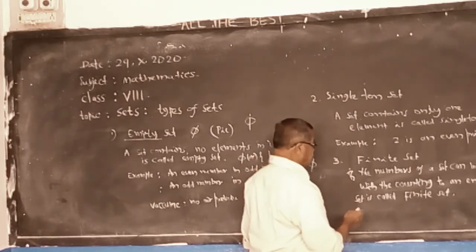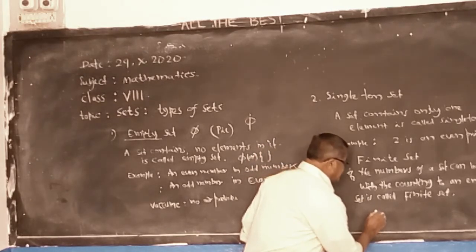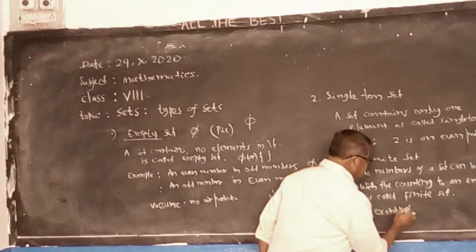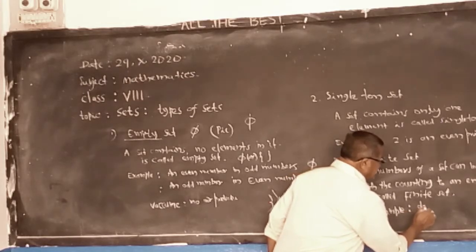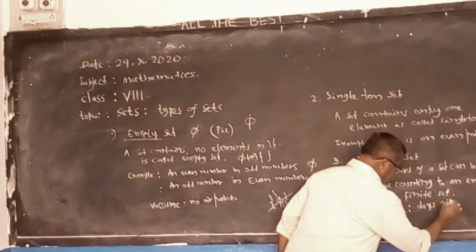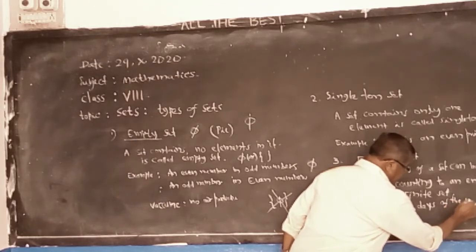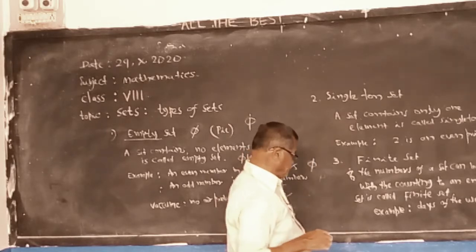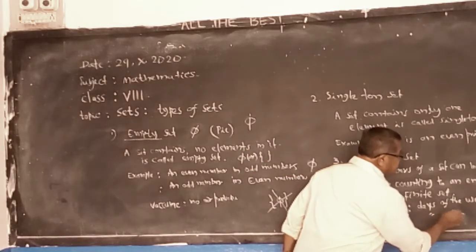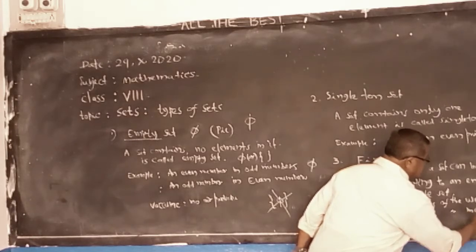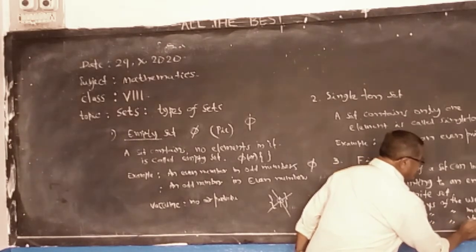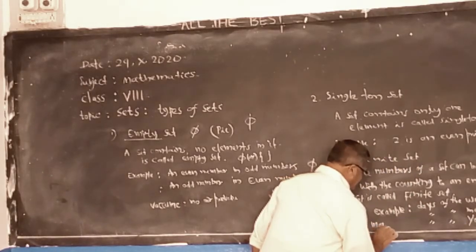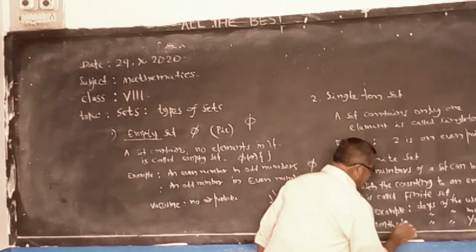Examples I have given you: days of the week, days of the month, days of the year, and months of a year.